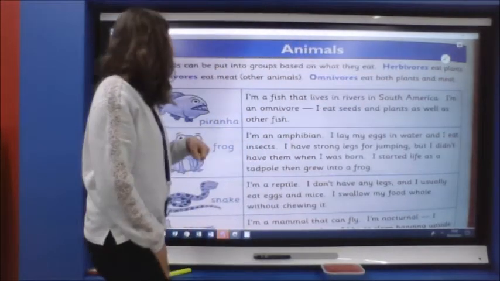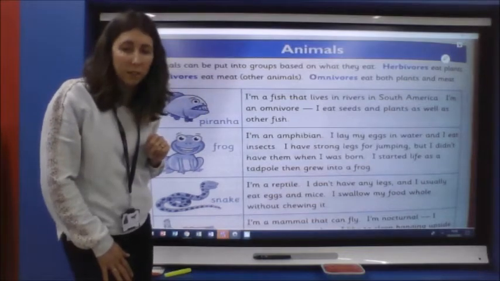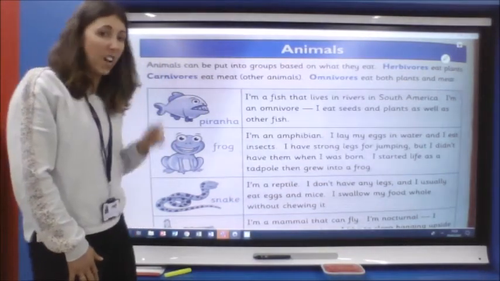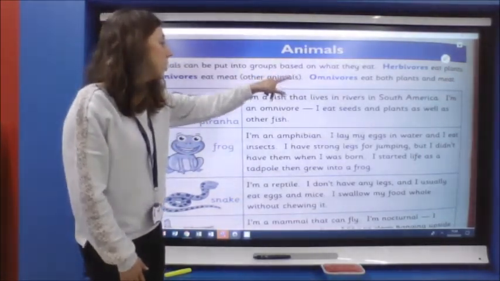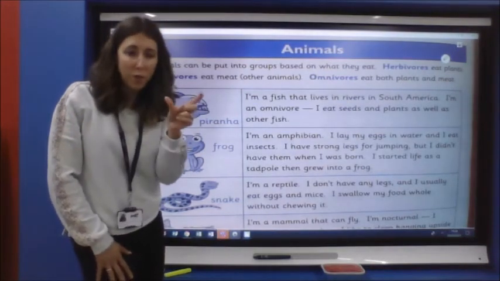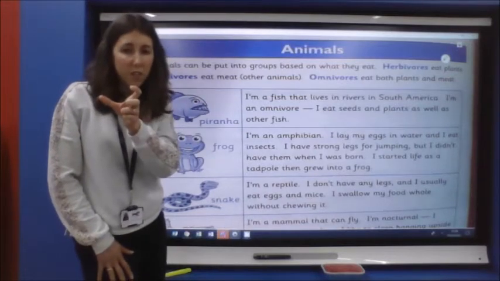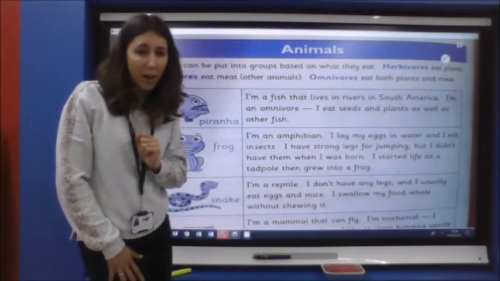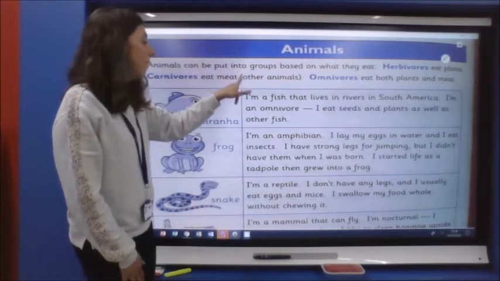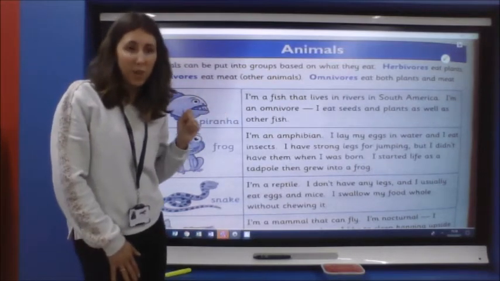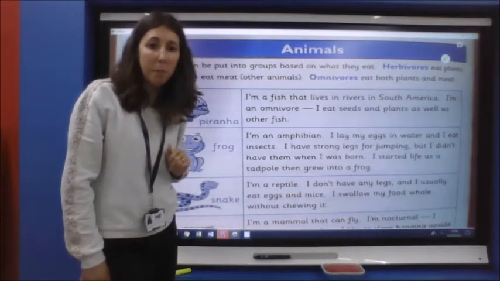Herbivores eat plants. Carnivores eat meat. And then we've got some brackets. You might have come across brackets before, and I could have actually added brackets to our punctuation board, because brackets is another type of punctuation, and we use it to give some extra information in the sentence. So they normally come either in the middle or at the end of a sentence after something that the writer, the author, wants to give some more information about. So carnivores eat meat, and then in brackets we've got other animals to explain that a little bit more. Omnivores eat both plants and meat.